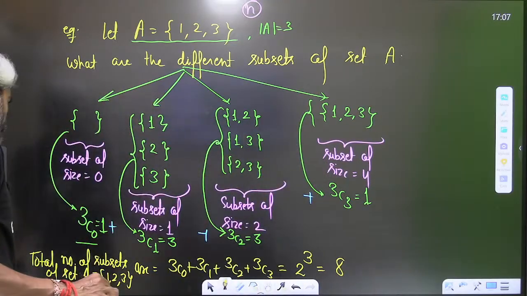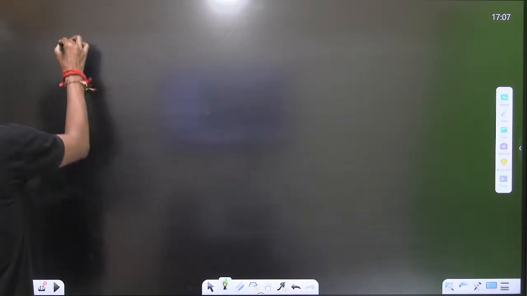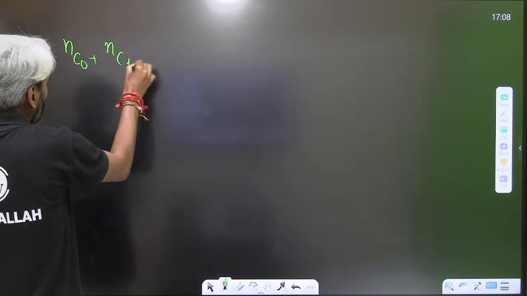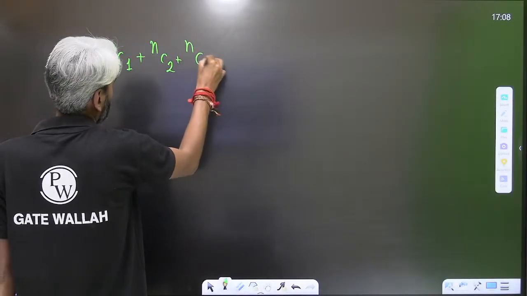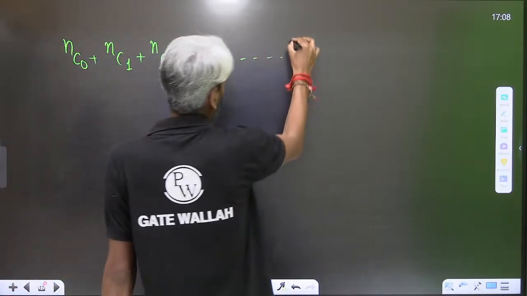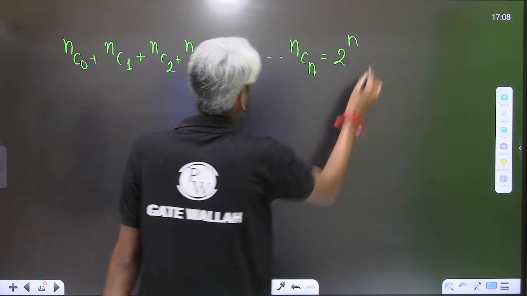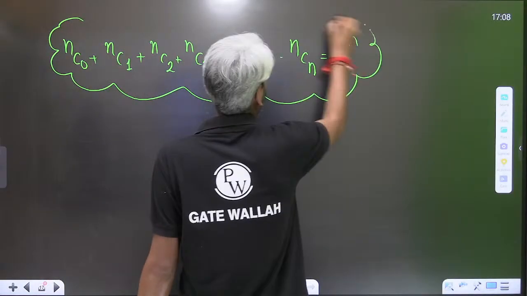If you don't know this, please have it in your notebook that NC0 plus NC1 plus NC2 up to NCN is 2 raised to the power n, and it is obtained using binomial expansion.